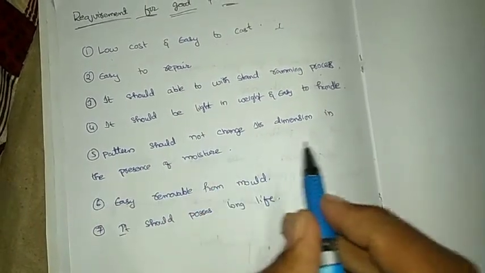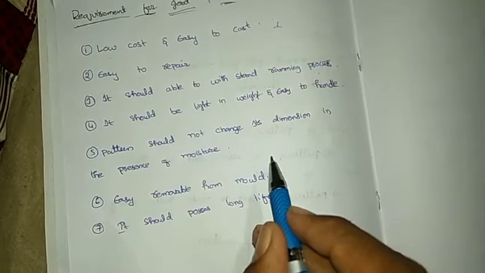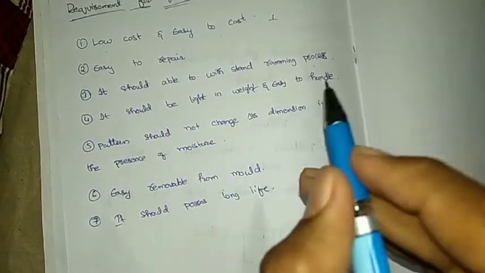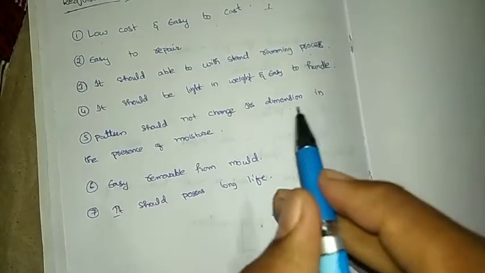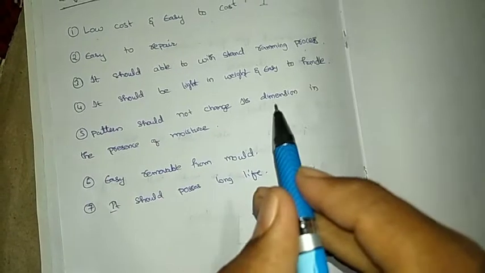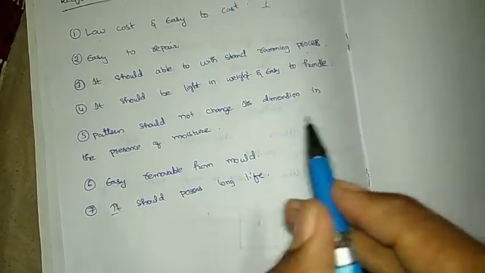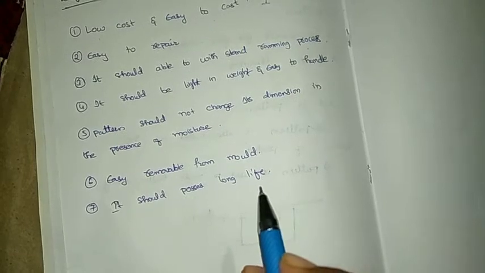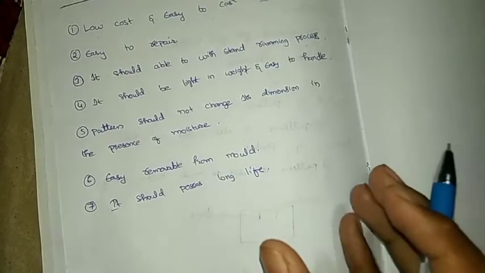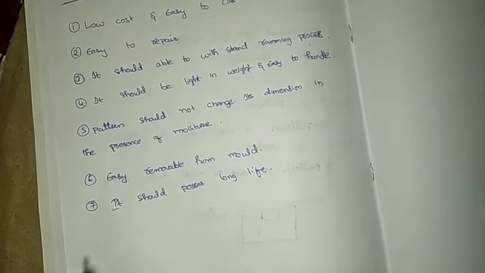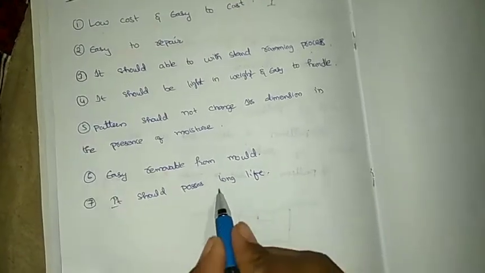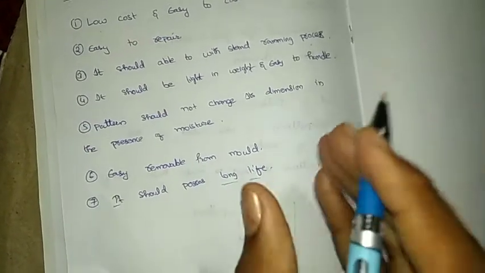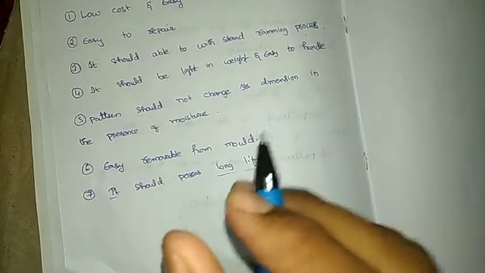Pattern should not change its dimensions in the presence of moisture. In the presence of moisture, if the pattern changes its dimensions, then the product dimensions also change. It means our product will fail. It should be easily removable from the mold. And the main last thing is it should possess long life. If the pattern has long life, then we can make many products from this pattern only.